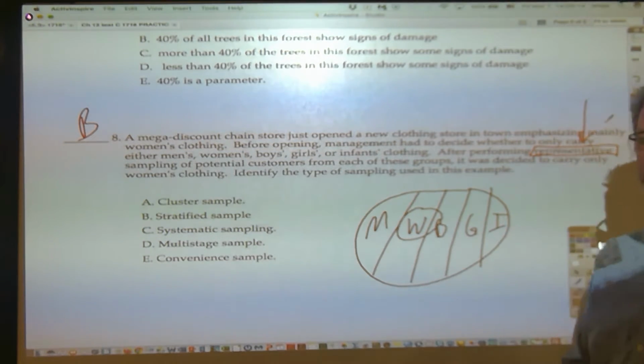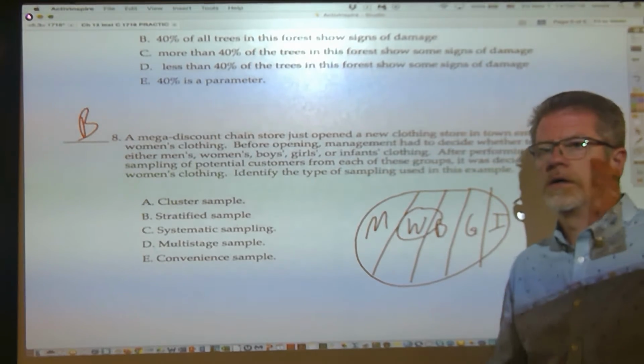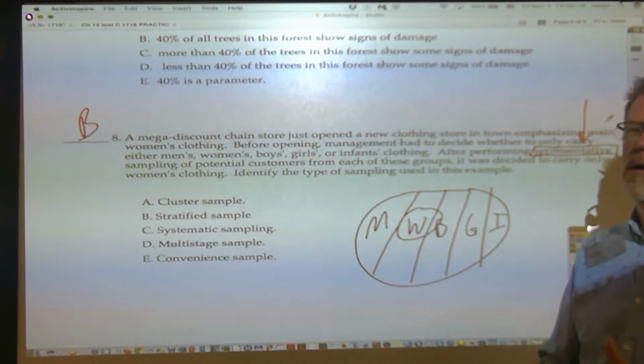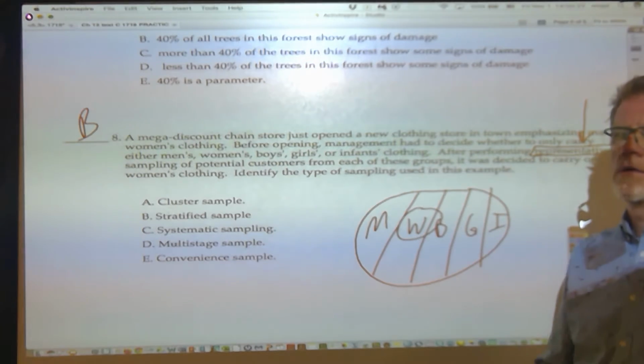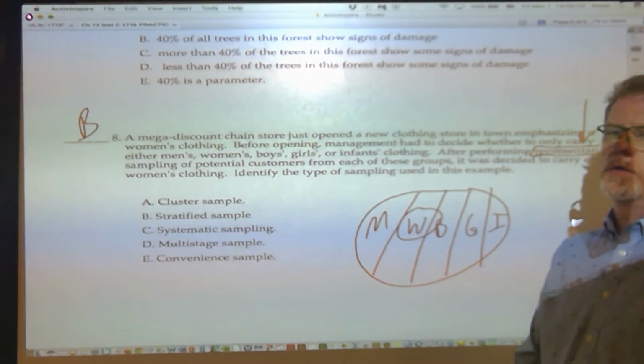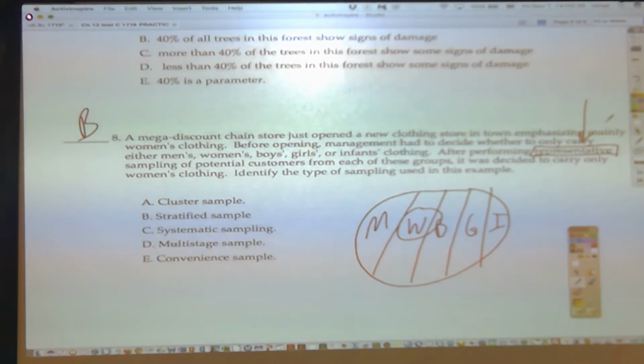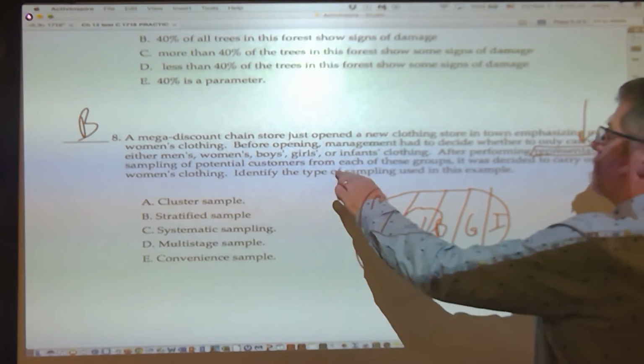Yeah, it's kind of like what it seems like it's asking: they picked women's clothing and then they surveyed a bunch of random people on how much they like the women's clothing, and then the women said they like it, or something like that. You know what I'm getting at? Just the way it's worded. So a sampling of potential customers from each of these groups.